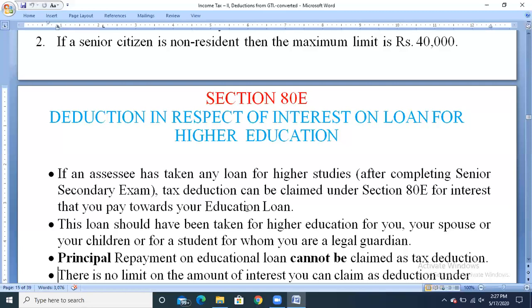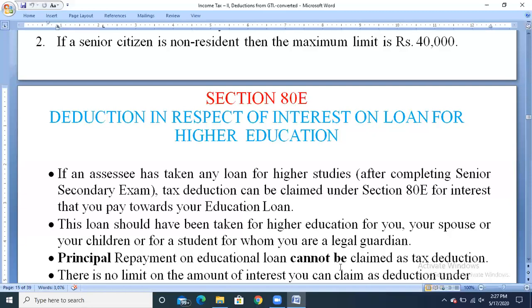Second, this loan should have been taken for the higher education of you, your spouse, or your children, or for a student for whom you are a legal guardian, not for others. It should be taken only for the assessee, or his spouse, or his children, or any minor if he is acting as the legal guardian. So he can claim the deduction.